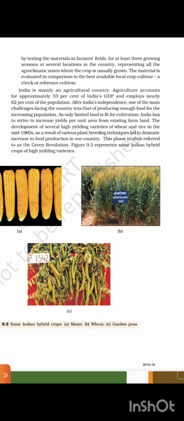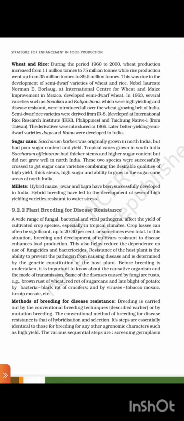This phase is often referred to as the Green Revolution. Figure 9.3 represents some Indian hybrid crops of high-yielding varieties: A. Maize, B. Wheat, C. Garden beans. Wheat and rice: during the period 1962-2000, wheat production increased from 11 million tons to 75 million tons, while rice production went from 35 million tons to 89.5 million tons. This is due to the development of semi-dwarf varieties of wheat and rice.